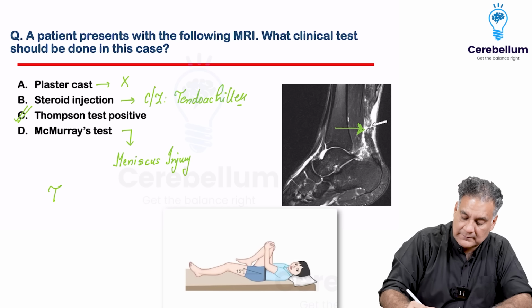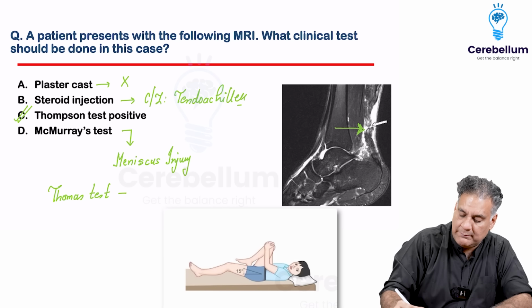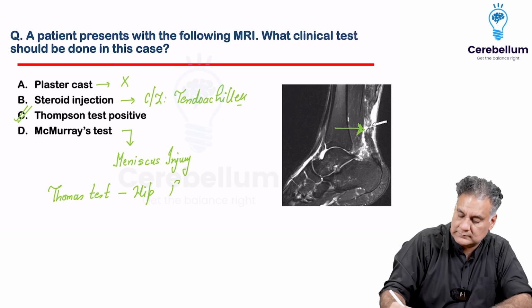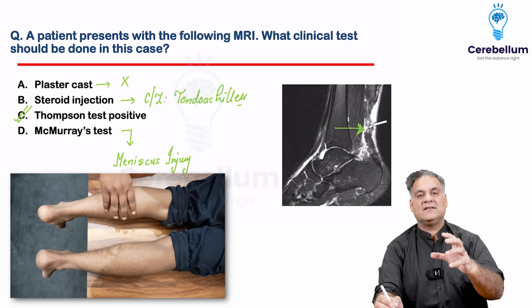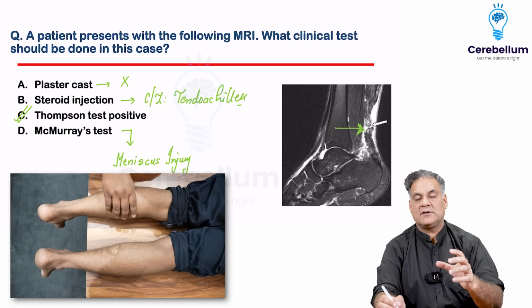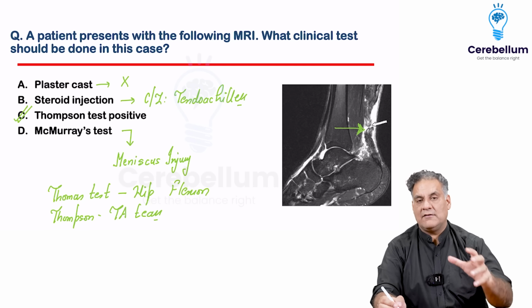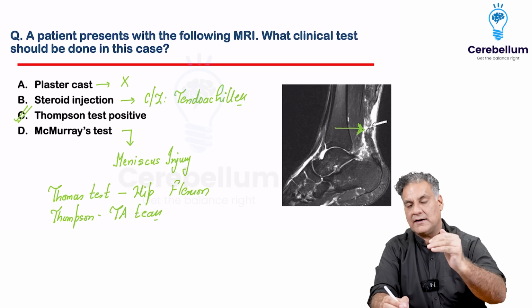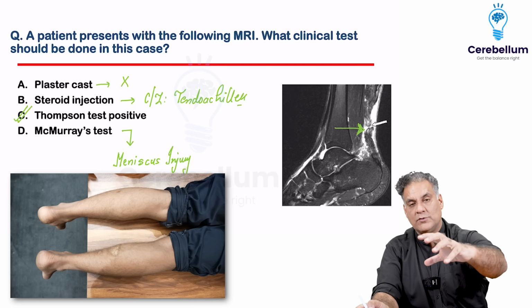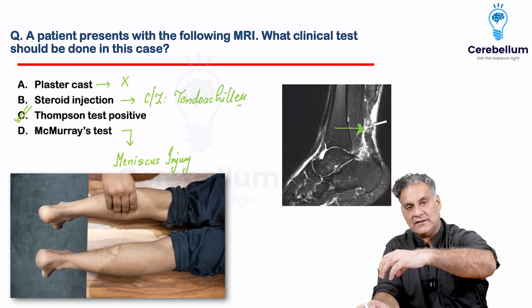Thomas test is for hip flexion deformity. Thompson is for TA tear. So what is Thompson test? Thompson test is just squeezing the calf at the musculotendinous junction of tendo Achilles. And when you squeeze the calf, what is the action of tendo Achilles? The action of tendo Achilles is plantar flexion of ankle. So if you squeeze the calf, you squeeze tendo Achilles and there is plantar flexion of ankle.